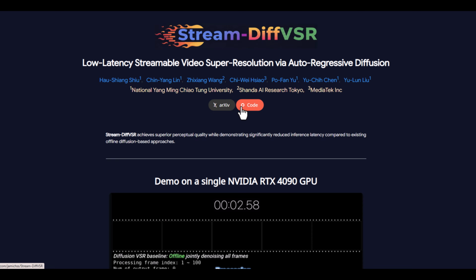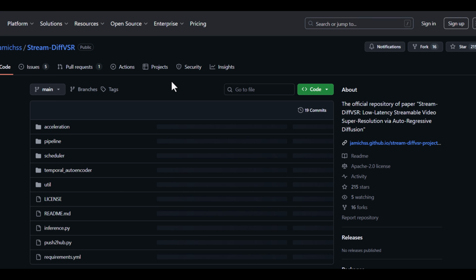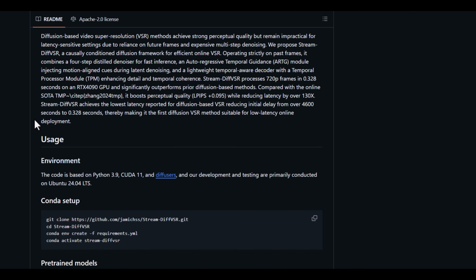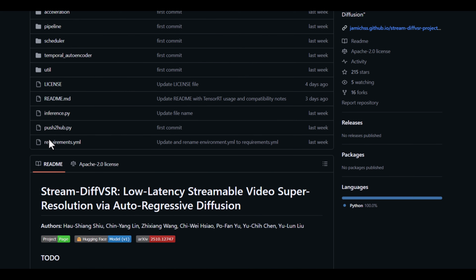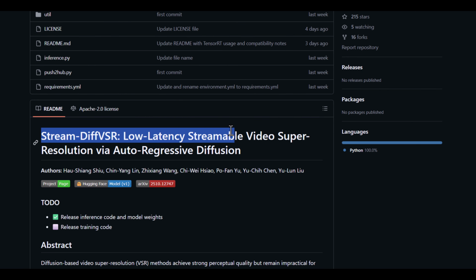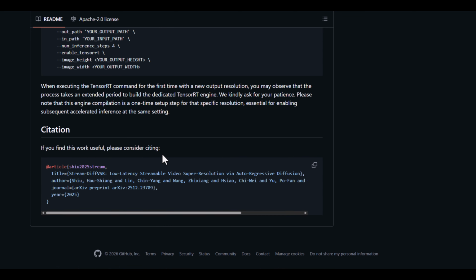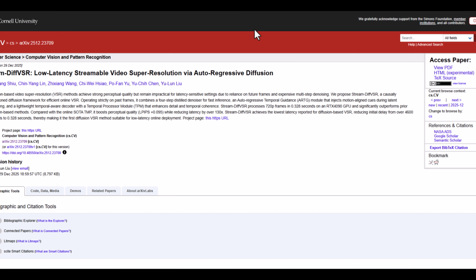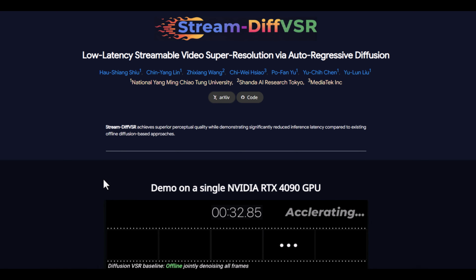In practice, the system can process high-resolution video efficiently, making it suitable for real-world scenarios such as live streaming, video conferencing, and online media enhancement. This research demonstrates that AI models are no longer limited to slow offline tasks. With the right architectural design, they can be adapted for real-time video processing.